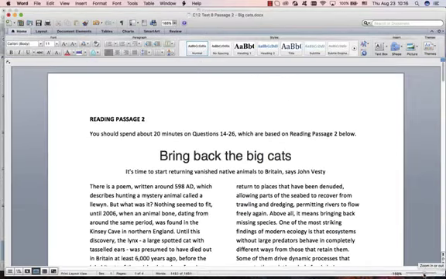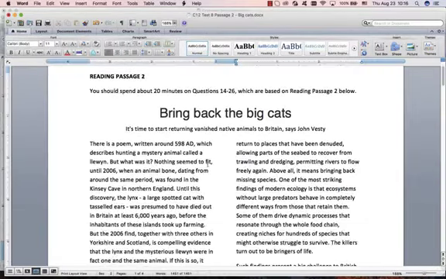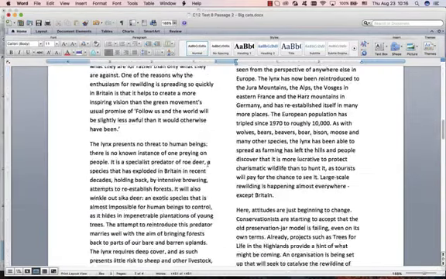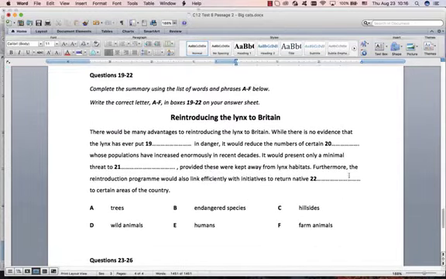One more example. This is bring back the big cats, Cambridge 12. And in number 20, they had certain. So you can't have certain and uncountable or certain and countable. It must be a plural countable noun. Alright, so various and certain.